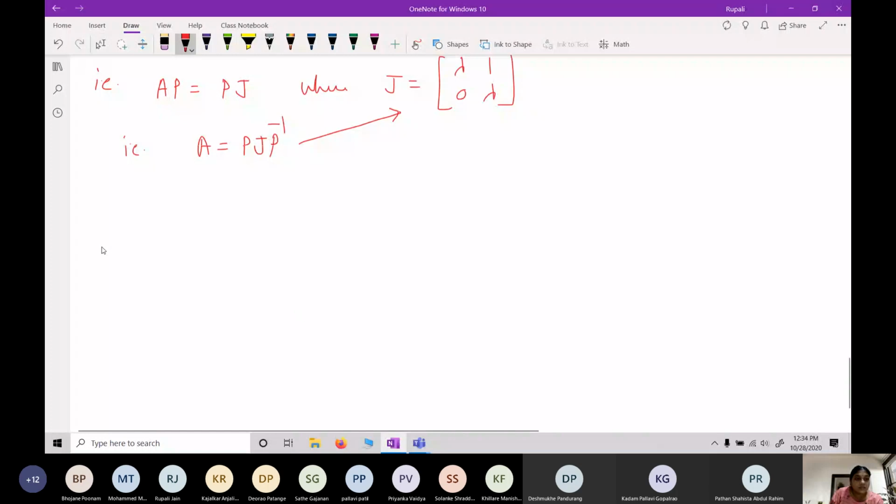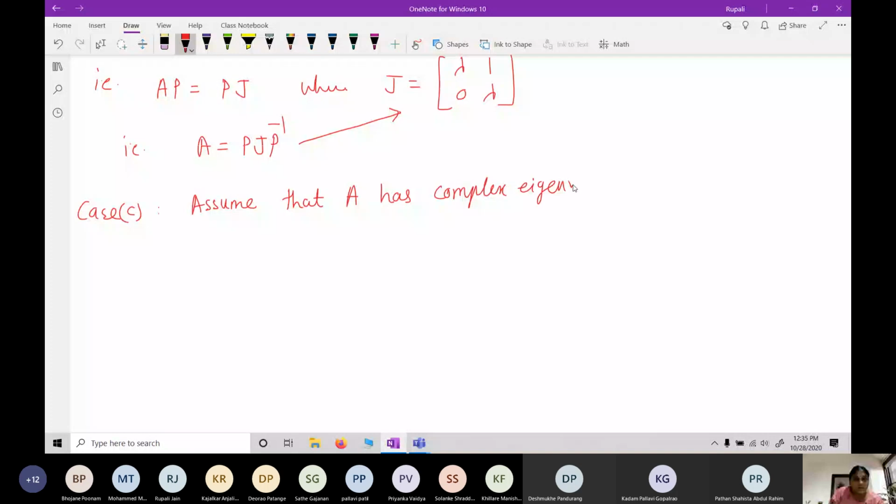Now remaining is case C, when eigenvalues are complex. So assume that A has complex eigenvalues, say alpha plus or minus i beta, with beta greater than 0.